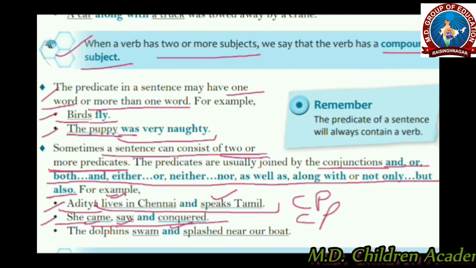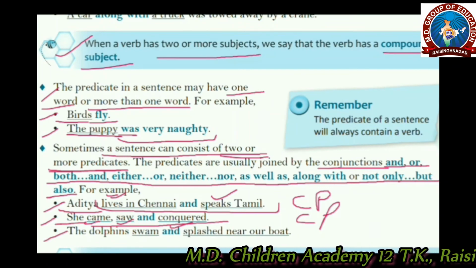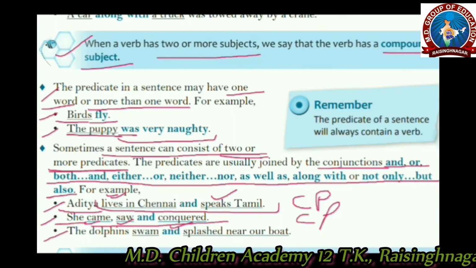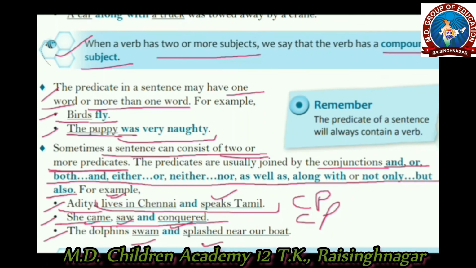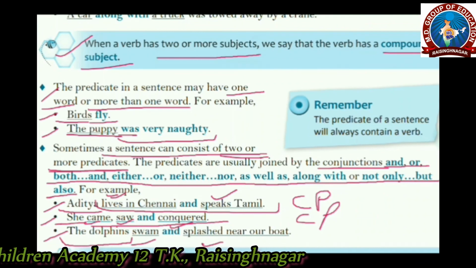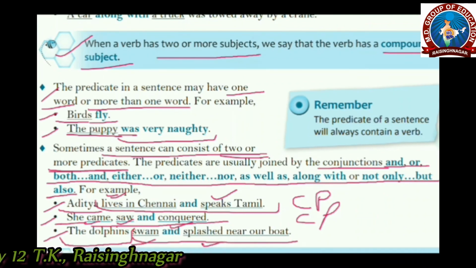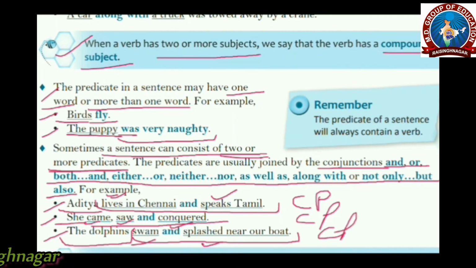If there is more than one verb, then it's a compound predicate. In this example also, the dolphin swam and splashed near a boat. The dolphin is a simple subject, but in the predicate there are two verbs, more than one, so it's a compound predicate.